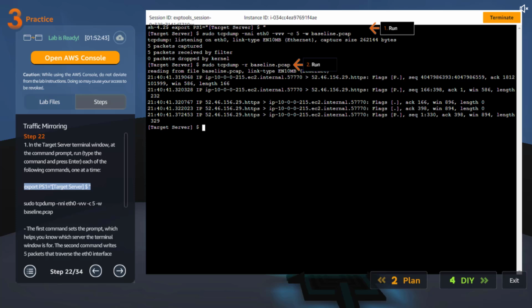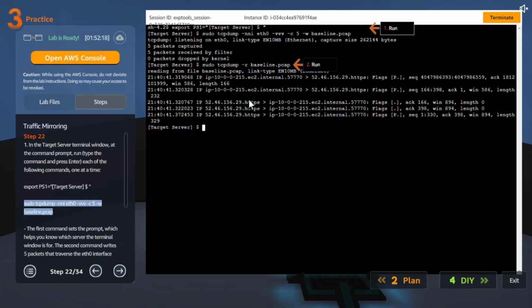Okay, let me copy this one. Okay, what are we doing? We are creating a variable called ps1 and putting that as the value so that it will show us here in front, instead of sh42, that will show that. And then we are running this TCP dump. It is going to dump all the TCP traffic.